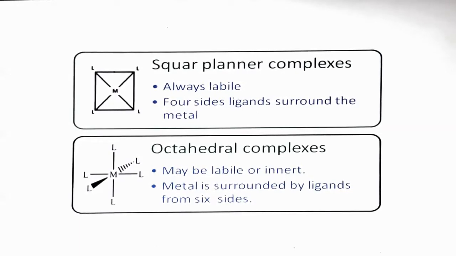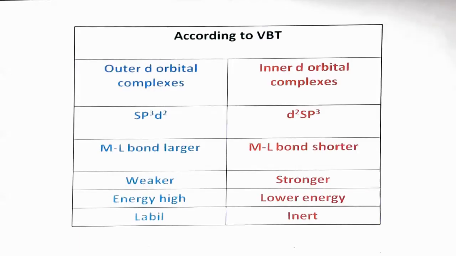On the basis of valence bond theory also, lability and inertness was explained. According to valence bond theory, in outer d orbital complexes, where the hybridization is sp3d2 and the outer d orbital takes part in hybridization, the ML bond will be longer because the distance is more, and if it is longer it is a weaker bond, the energy will be high, and the complex will be labile.